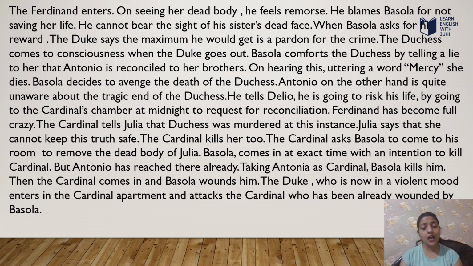The Cardinal asks Bosola to come to his room to remove the dead body of Julia. Bosola comes at that exact time with the intention to kill the Cardinal. But Antonio has reached there already. Taking Antonio for the Cardinal, Bosola kills him. Then the Cardinal comes in and Bosola wounds him.